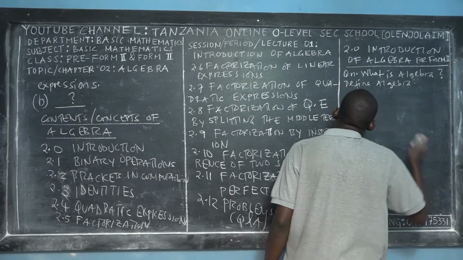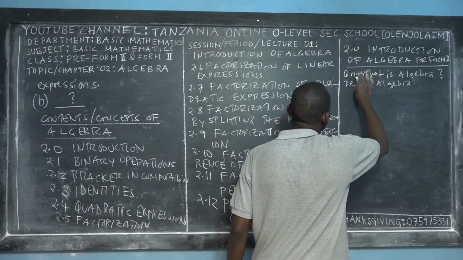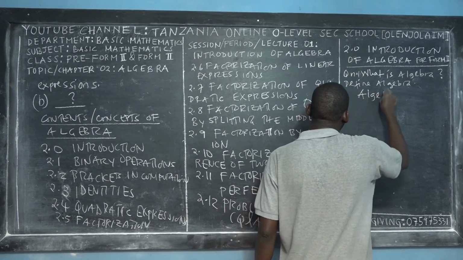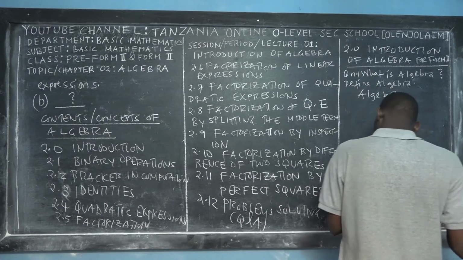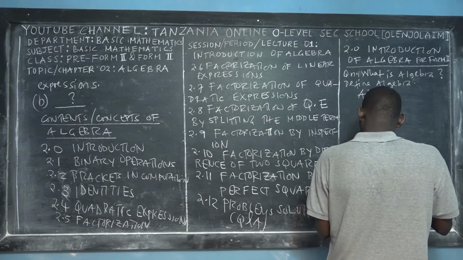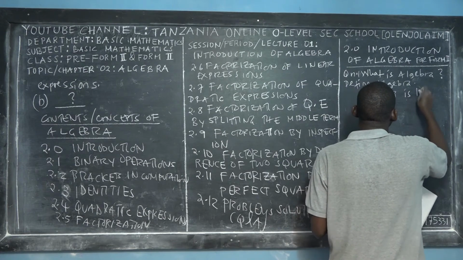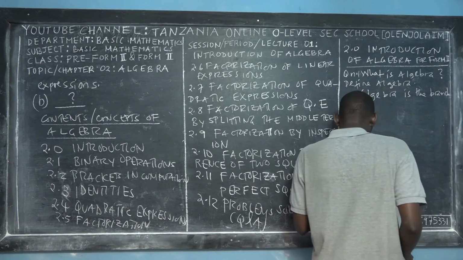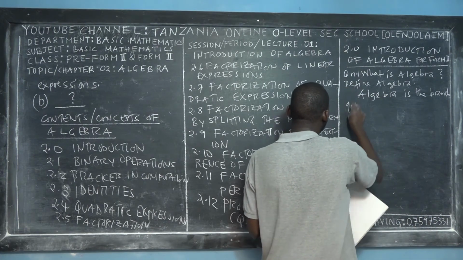Regardless of how the question is asked, the answer is just like this. This is the way you define algebra. I formed two definitions to help you. The first one: we define algebra as a branch of mathematics.